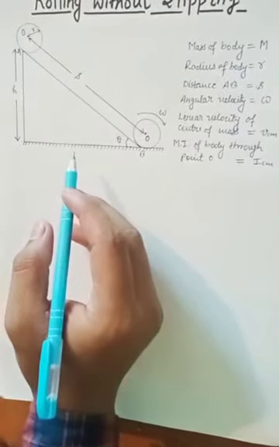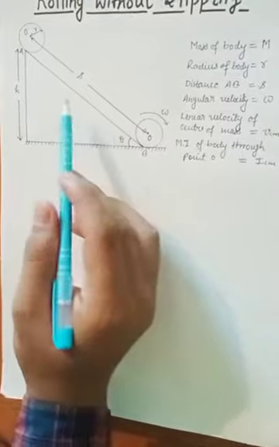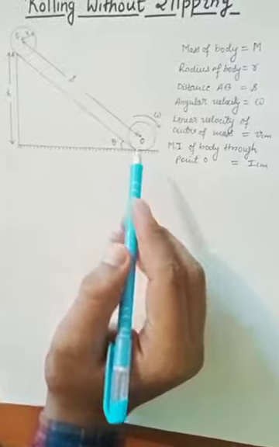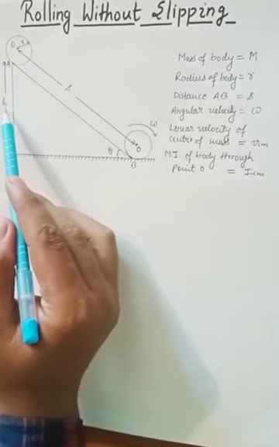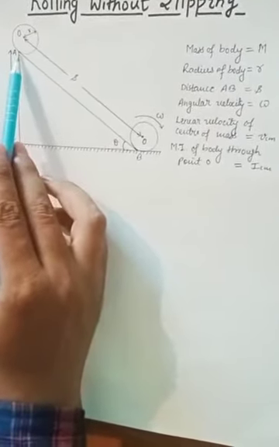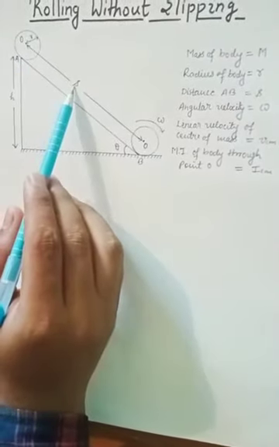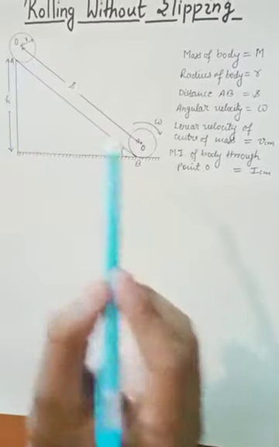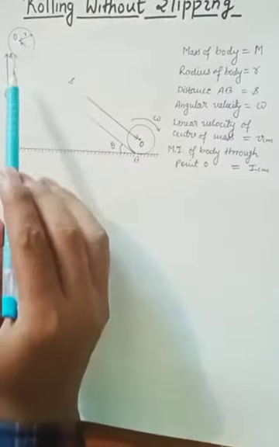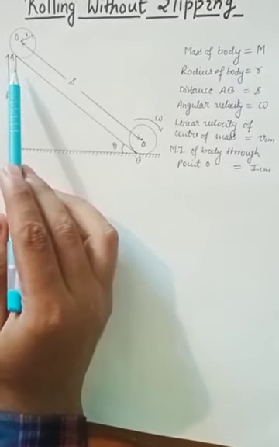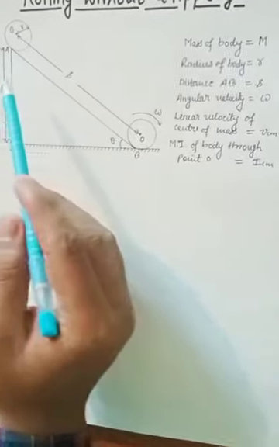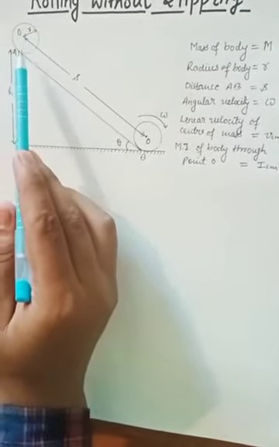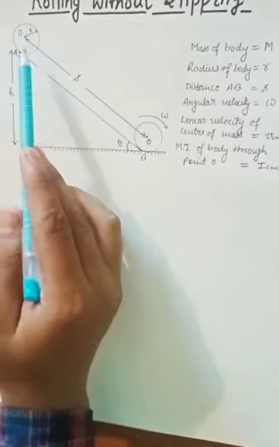Here the diagram is shown. It is an inclined plane which is inclined at an angle of theta. The height of the inclination is h. The distance between the point A to B is small s. It is a rolling body which will roll from point A to point B. It may be a cylinder, sphere, hollow sphere or solid sphere. It may be any rolling body. Now its radius is r.